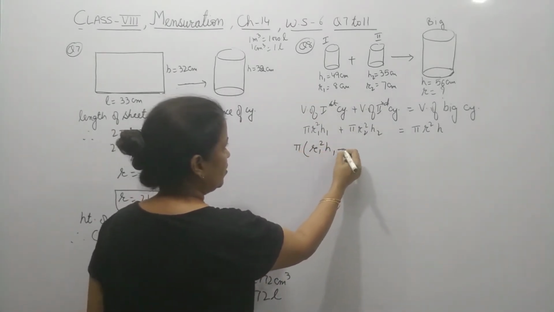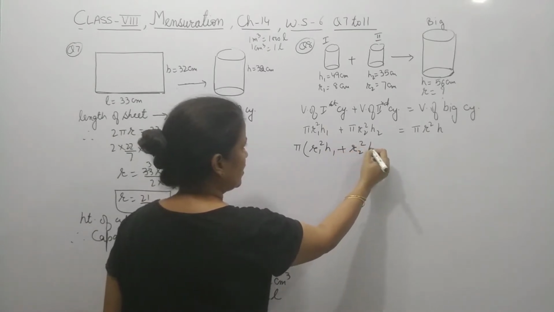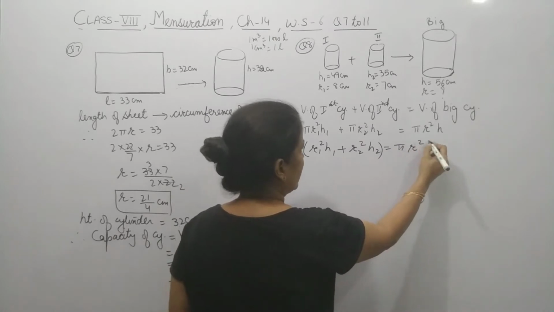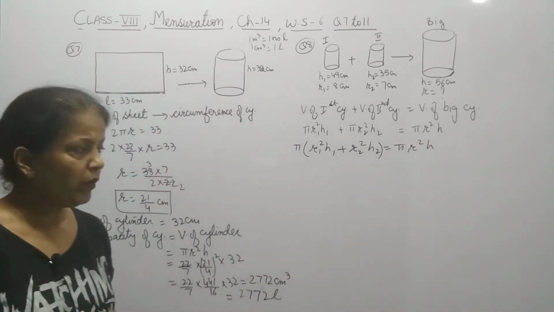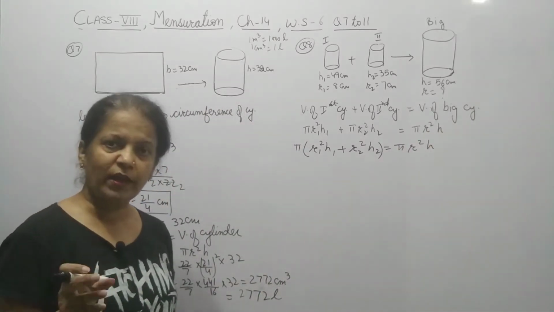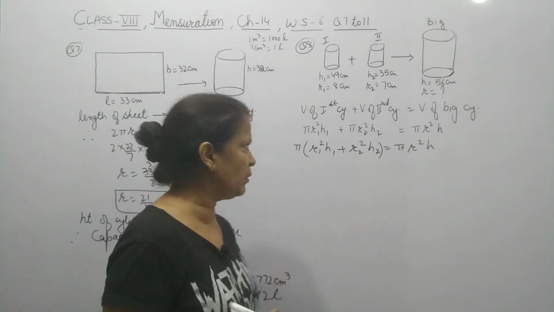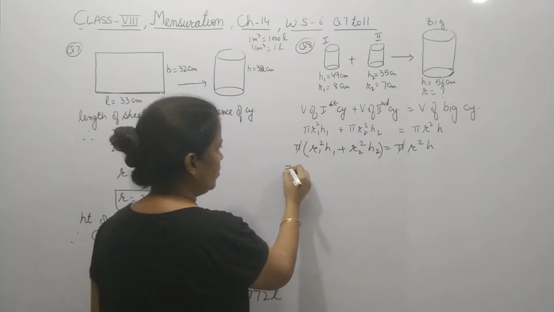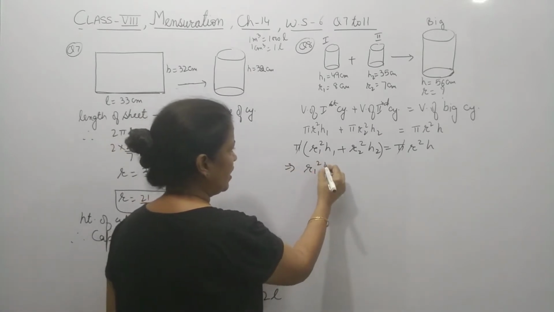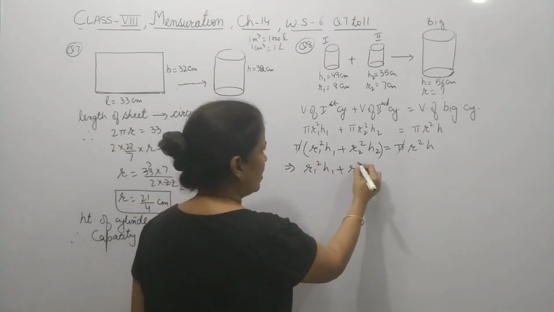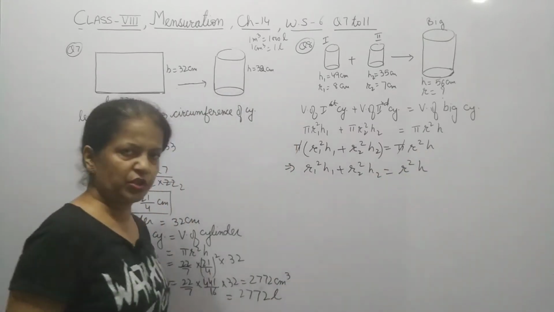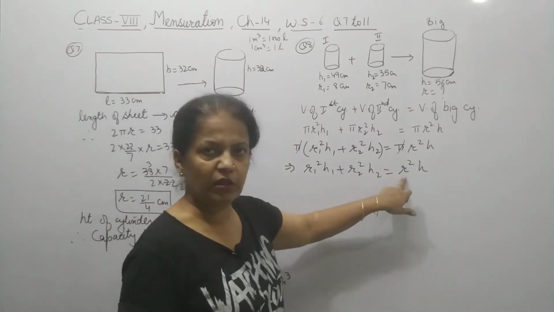It will get reduced like this, equal pi r square h. Why are we doing it like this? So that the calculation will become simple. So pi and pi will be cancelled out. So the left part is r1 square h1 plus r2 square h2 equal r square h. We have to find out this r.